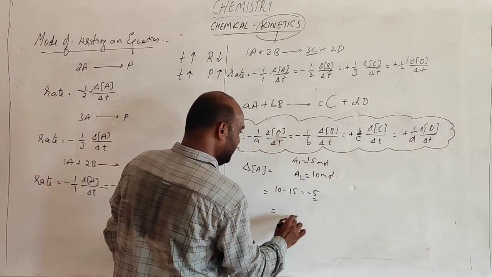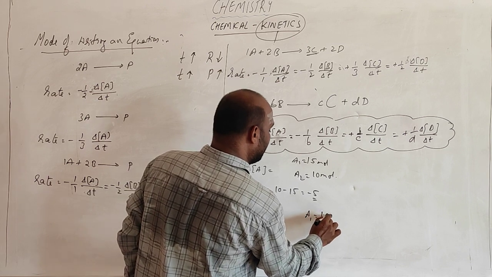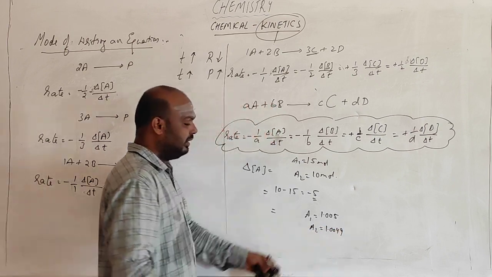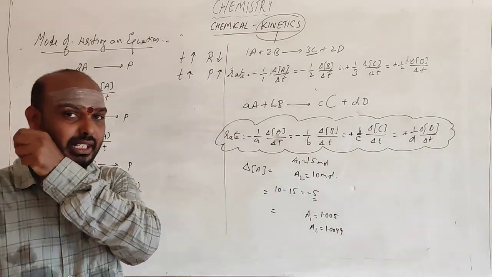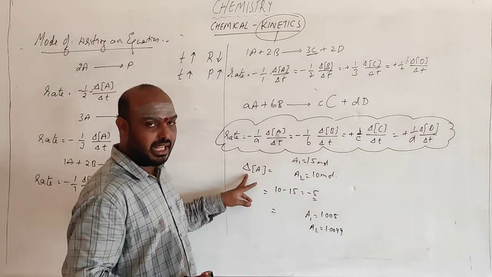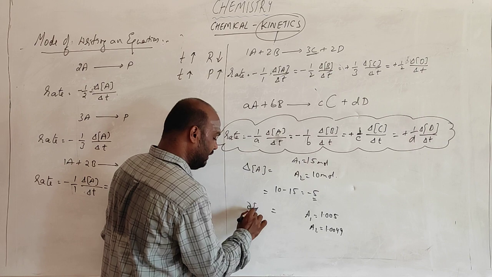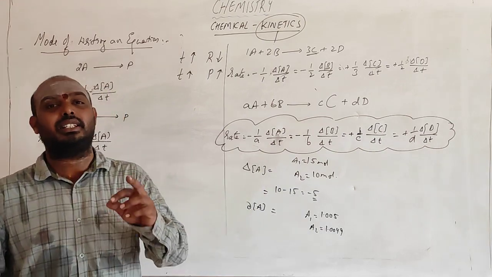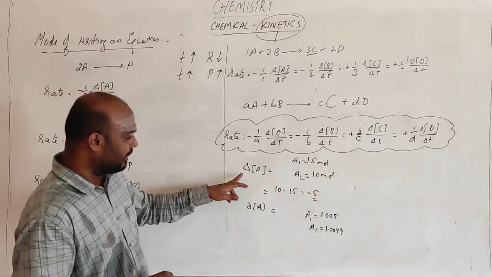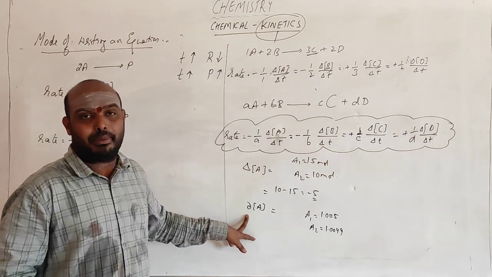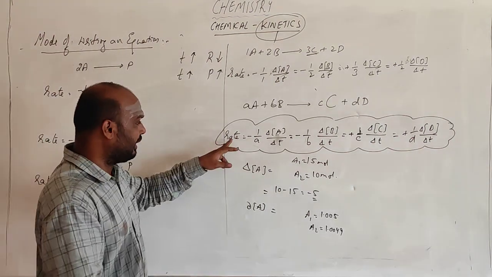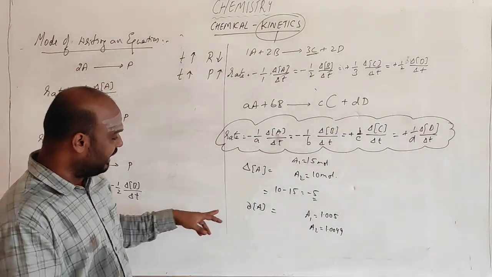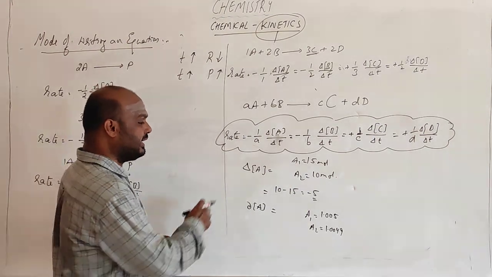We can have a definite number. Suppose A1 is 1.005 and A2 is 1.0049. Now what is the change? The change is very small, right? So in that case, instead of representing delta, we will be representing dou. When the change in concentration is very small or a very minute quantity, then instead of delta, we represent it as dou. Earlier, there was a lot of change in the reactant. Suppose there is a very small change, then how can you write this equation?